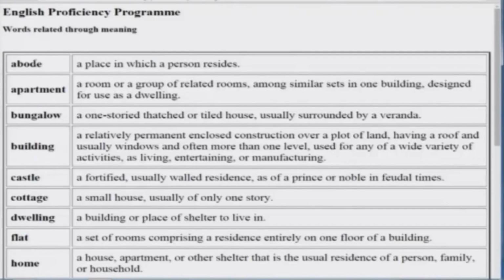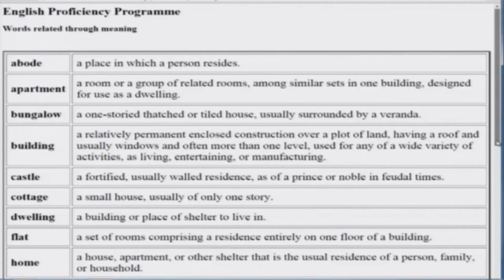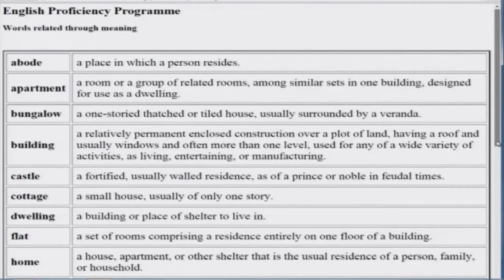Take this example. On this side, we have a large number of words, and on this side, we have some meaning of it. You can see these meanings at leisure, and even if you skip, it doesn't matter, because all of these are taken from a particular dictionary, and these are perhaps not the best meanings.